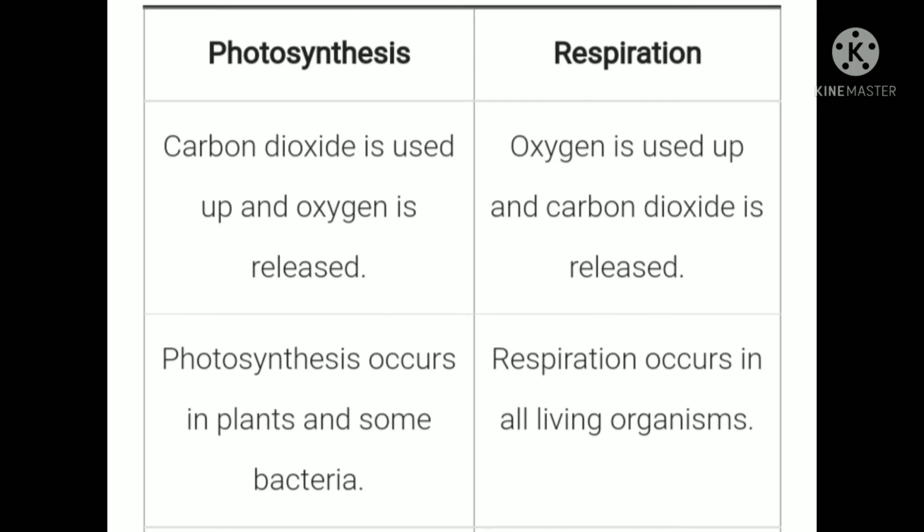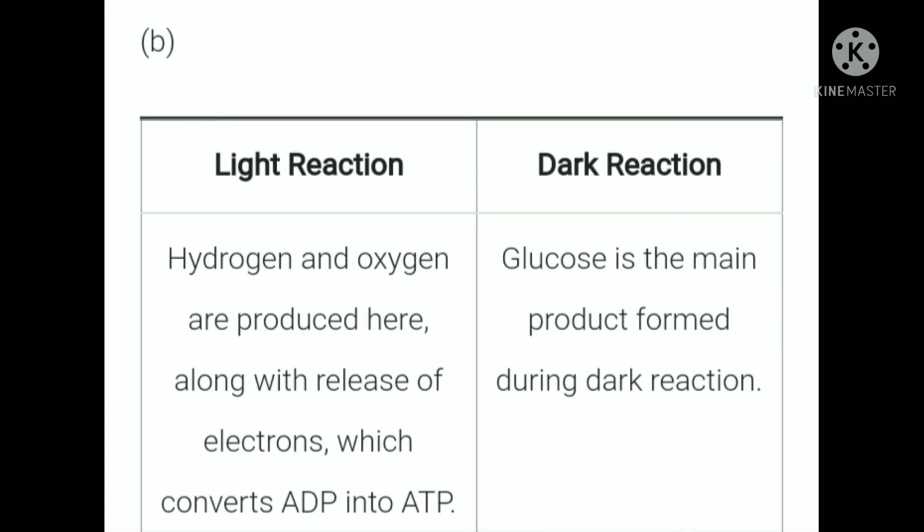And next, remember photosynthesis occurs in some plants as well as in bacteria, whereas respiration occurs in all living beings or living organisms except plants.